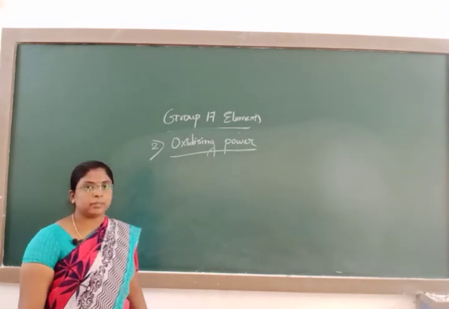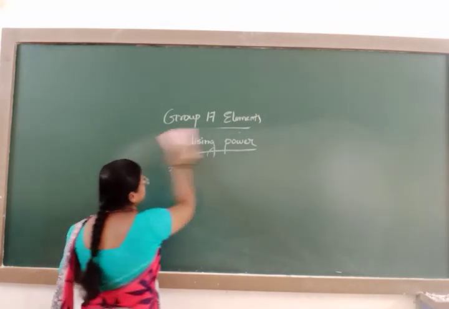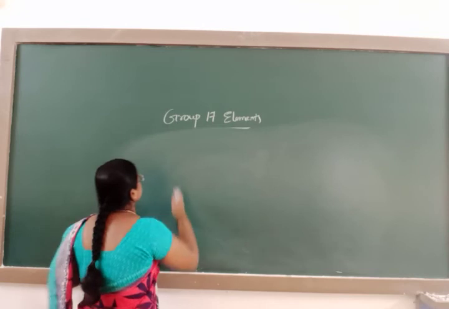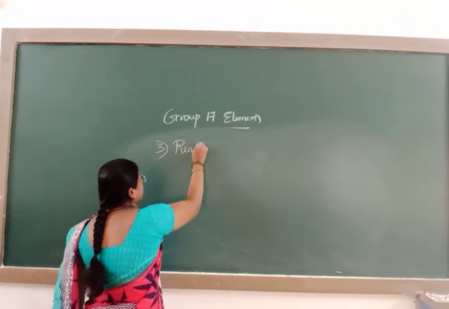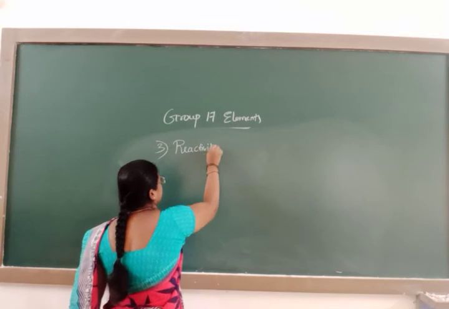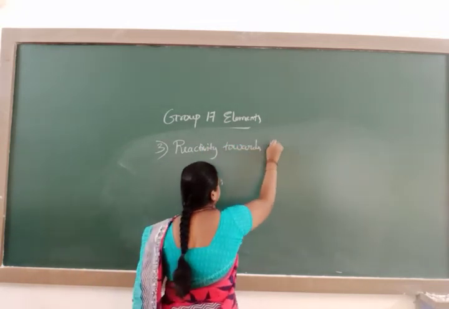After this, next comes reactivity towards hydrogen.